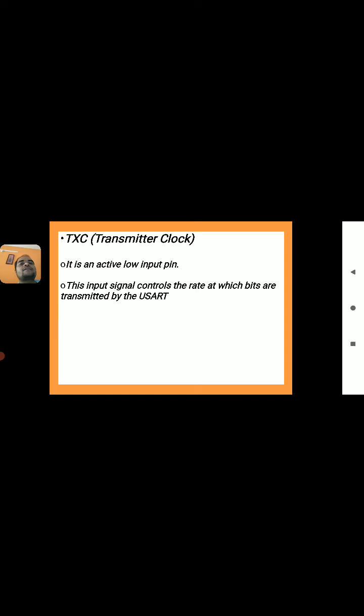Next one we have TXC, called the transmitter clock. It is an active low input pin. This input signal controls the rate at which bits are transmitted by the user. To control the rate of transmission we are using a clock frequency, that is the transmitter clock frequency, TXC.